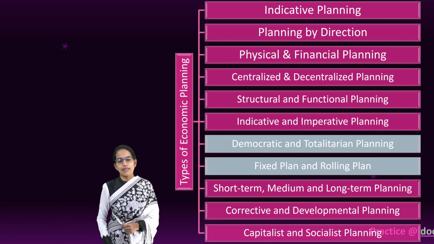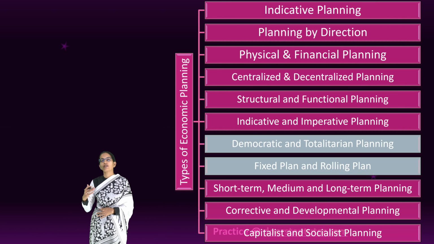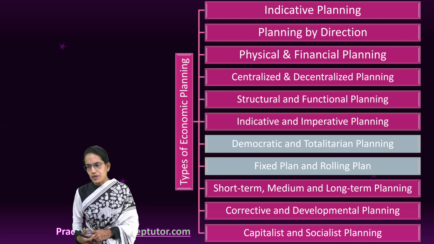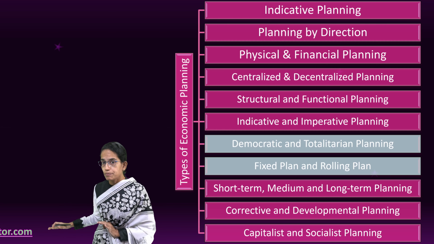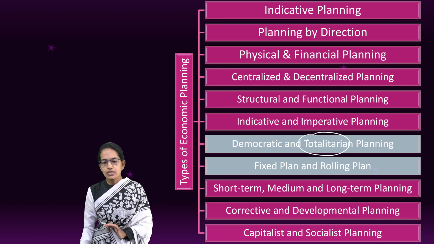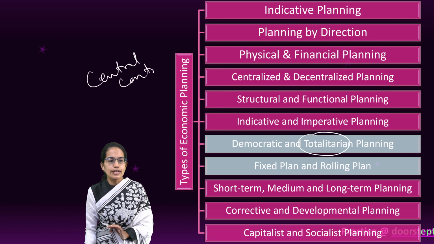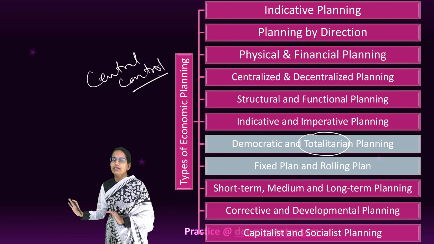The next is democratic or totalitarian planning. Democratic is where the philosophy of democracy, as the name suggests, is applied. That means whenever the plan is prepared, the views of the common people are taken into account. Totalitarian, as the name suggests, is a total rule. That means there is a central control indicating that this is how the plan must be implemented and it should be done in the same way.